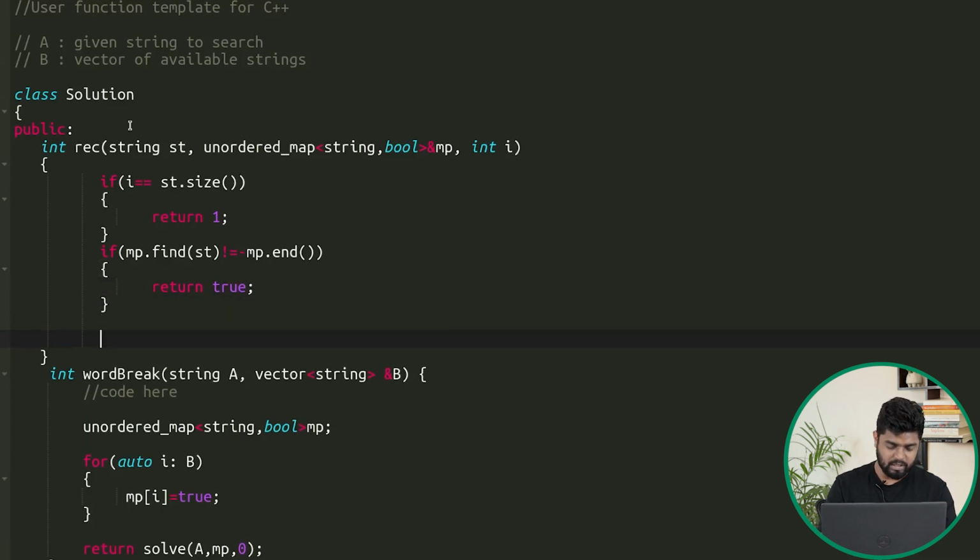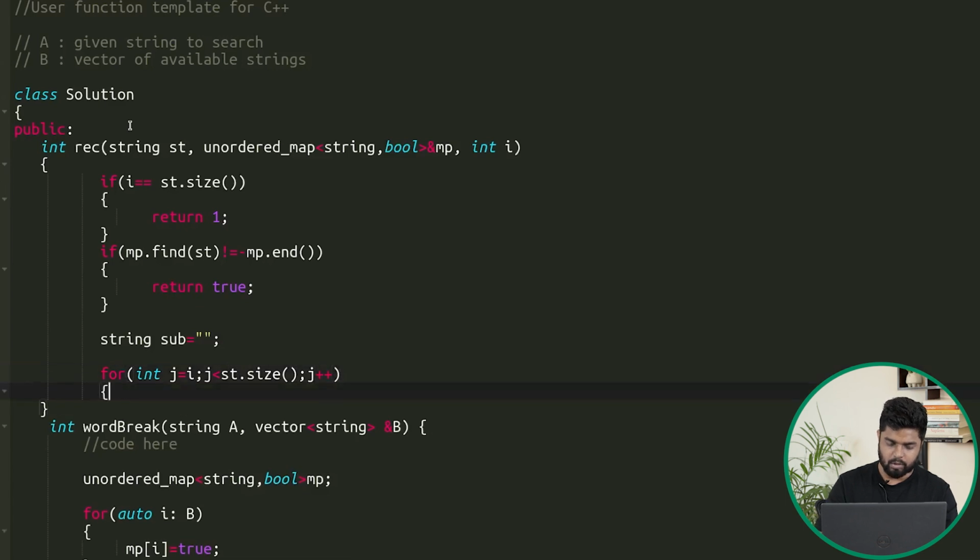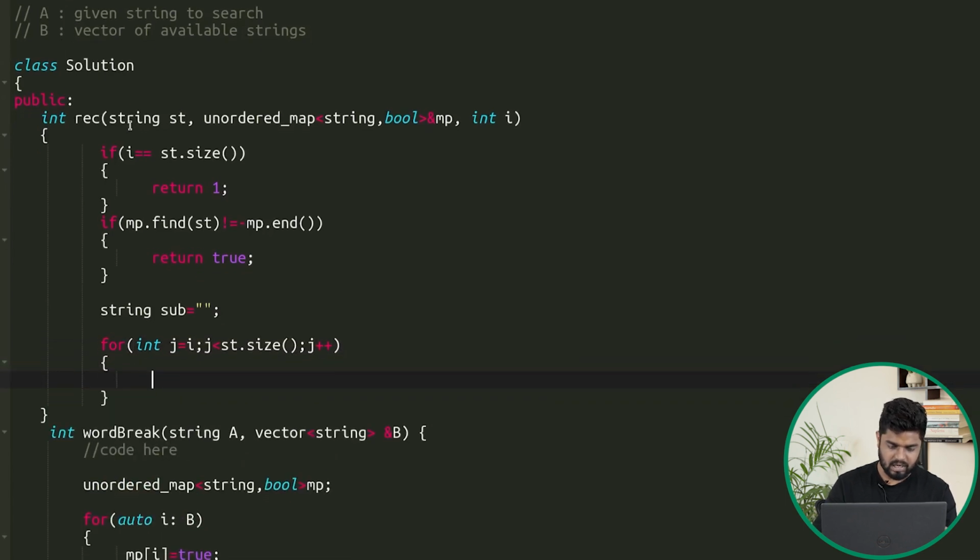Otherwise, we need to declare a temporary string, let's say substring, initially marking it as null, and then we will start from the ith index. So I will start a j loop: int j starts from i and j is less than st dot size, then we'll do j plus plus. Now in the substring we'll simply add the jth character.